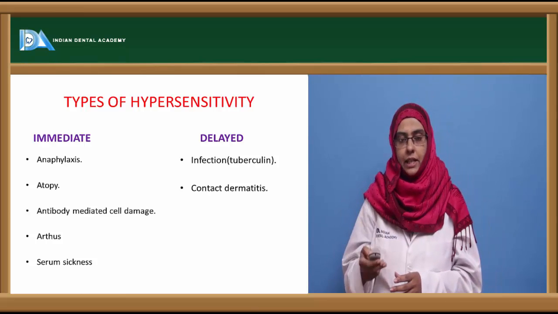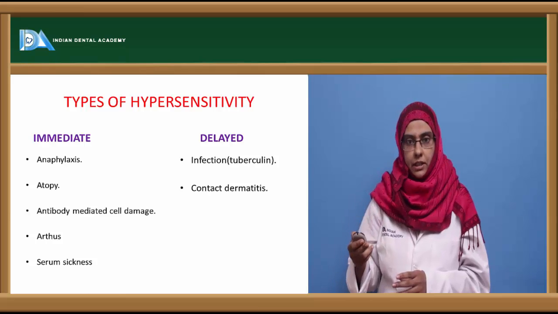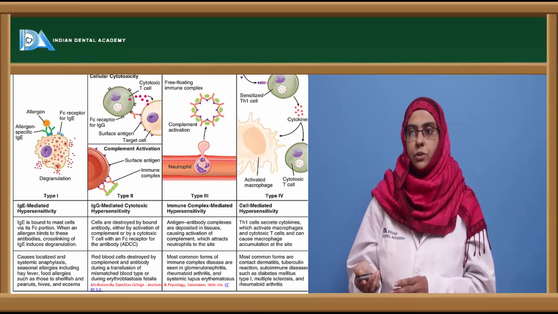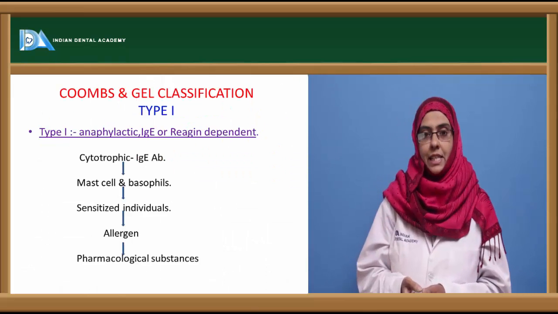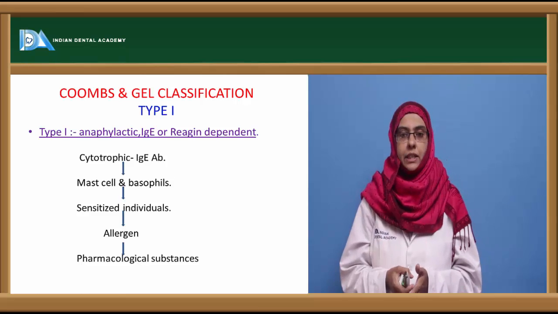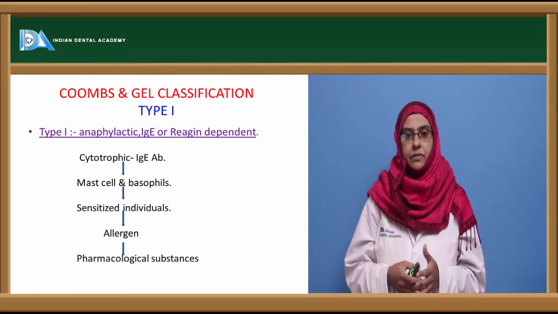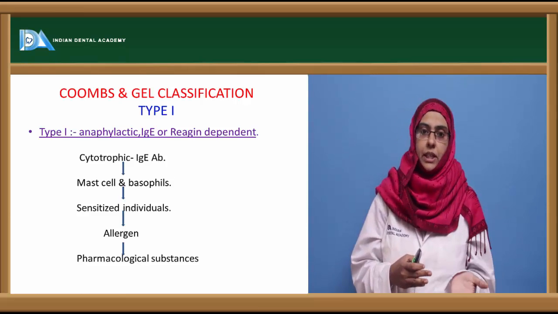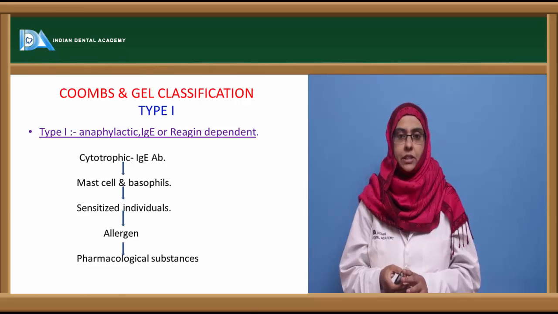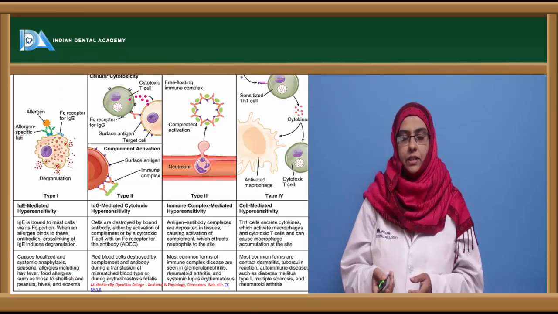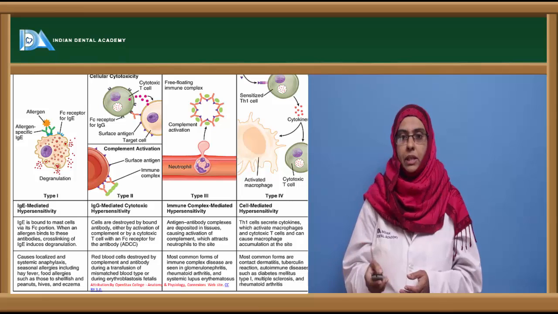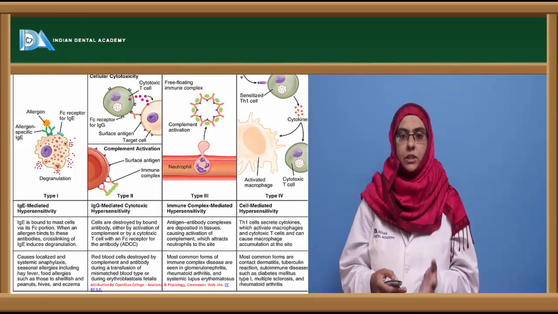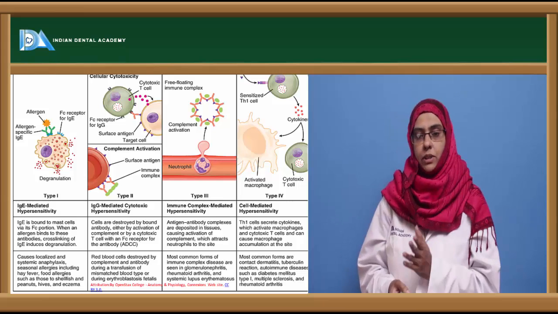So the different clinical manifestations are categorized depending upon how long they take to show the clinical syndromes or the symptoms. So it was Gell and Coombs who helped us to classify these different types of clinical manifestation depending upon the mechanism, how they make it pathogenic in case of hypersensitivity reaction, into 4 types. That is type 1, type 2, type 3 and type 4. So immediate and delayed can be categorized based upon the mechanism of the pathogenesis into 4 different types, that is type 1, type 2, type 3 and type 4.